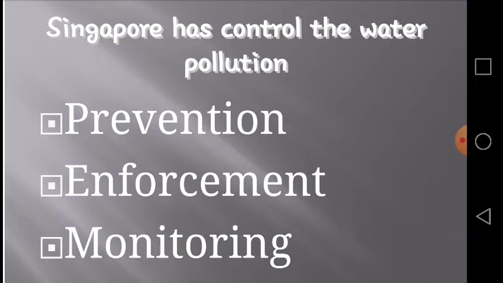And the third and very important controlling aspect is monitoring. The sewage department maintains the public sewage system. They look after the sewage facilities and treat sewage effluents for industrial use. Raw sewage is treated before it is released into the sea or river.